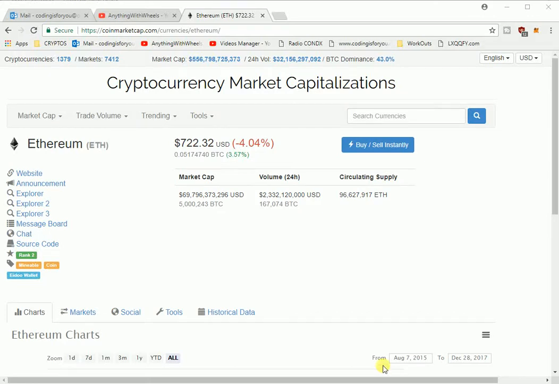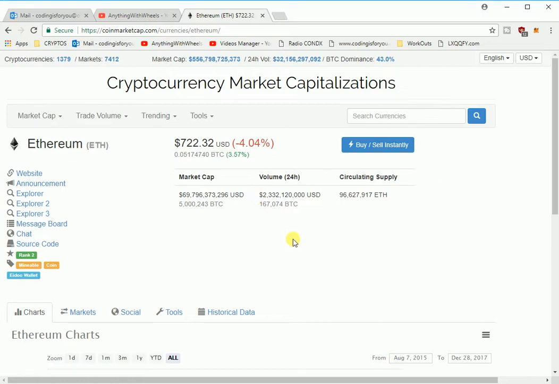Hello everyone. I was going to try my best to describe what is Ethereum. Why is it so popular? What is a smart contract? I read a book on it, and I'm a programmer, and I think I have a good idea. I want to tell you what I think it is in general terms.